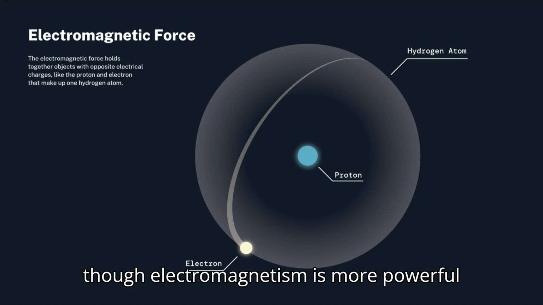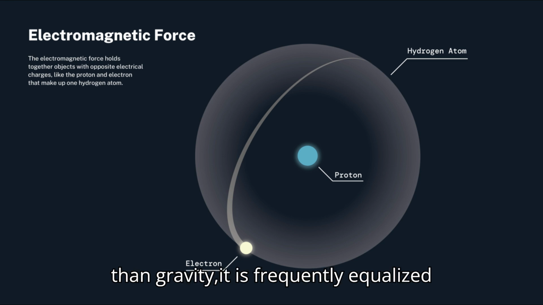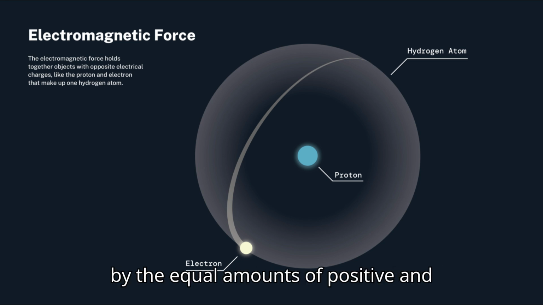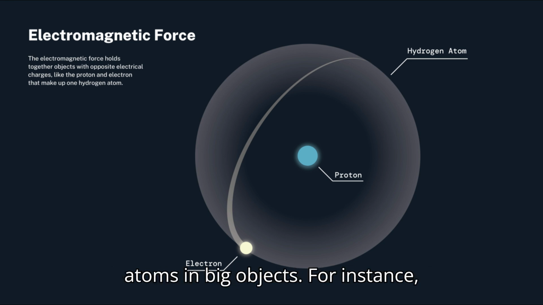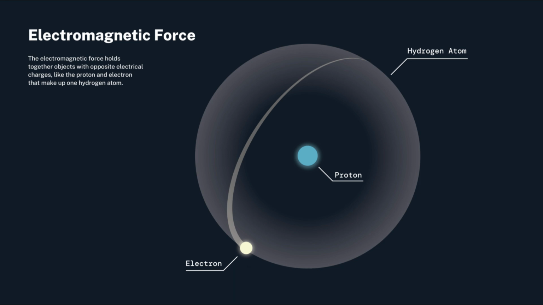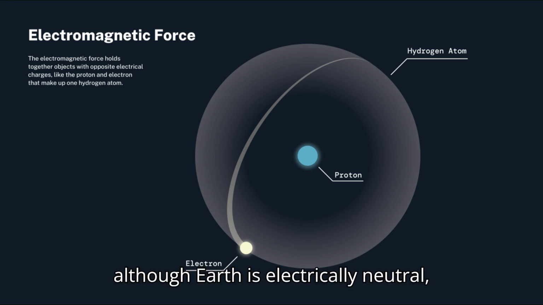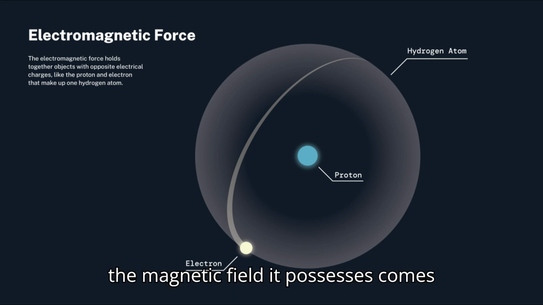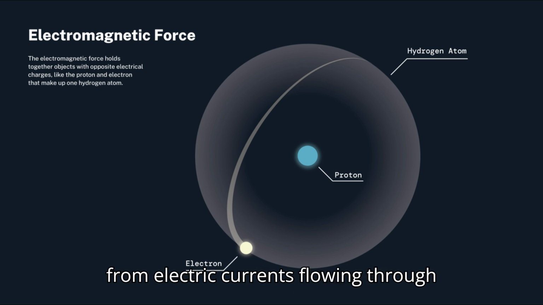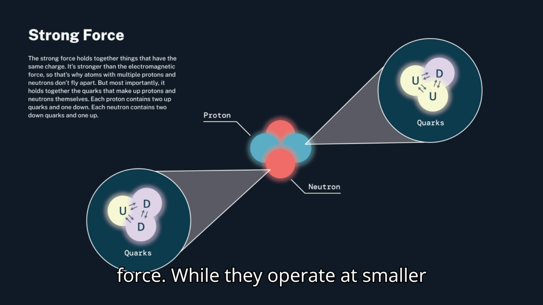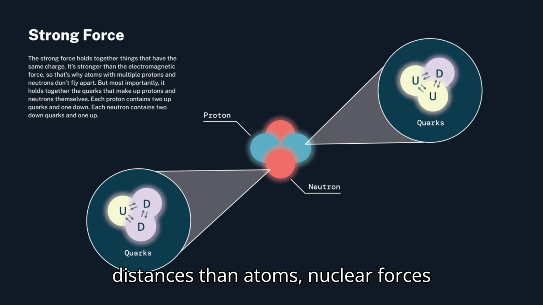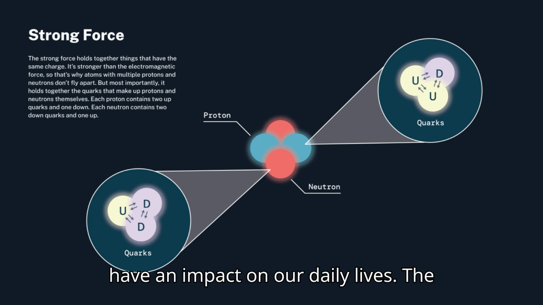Even though electromagnetism is more powerful than gravity, it is frequently equalized by the equal amounts of positive and negative charges that create neutral atoms in big objects. For instance, although Earth is electrically neutral, the magnetic field it possesses comes from electric currents flowing through its liquid core.